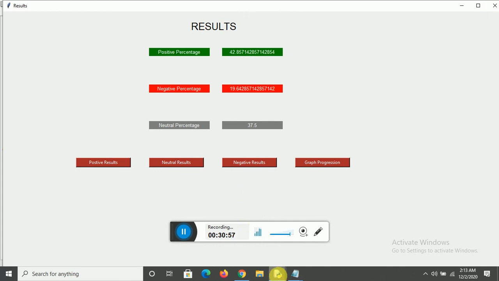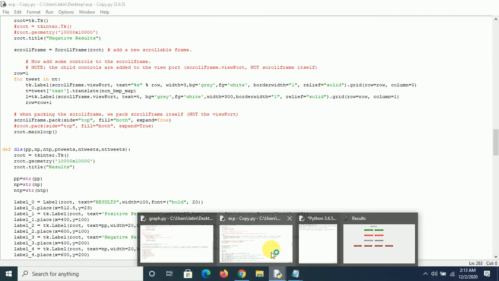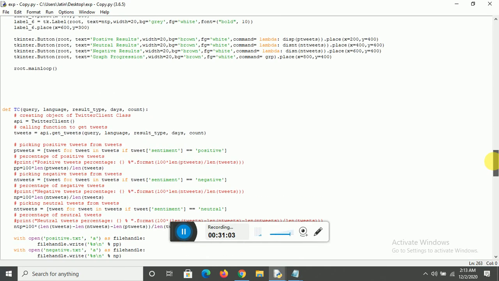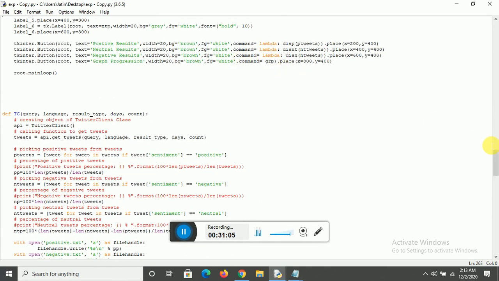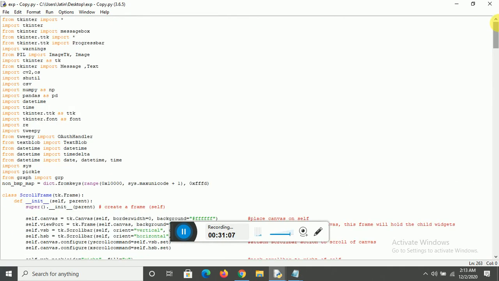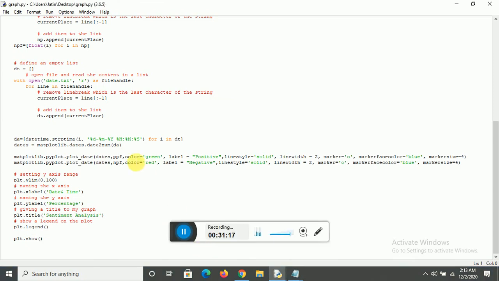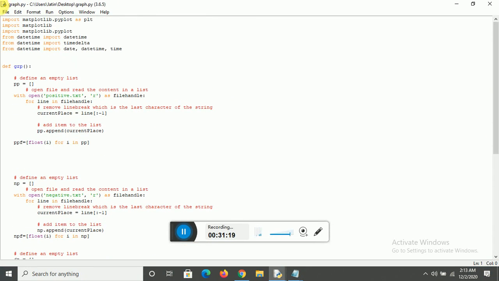And now let's go for graph progression. As I said, when we click on graph progression, the command grp is executed. So this is from graph import grp. This is the command for importing graph. Basically this is a separate function, this is the graph file, and this is the grp function which is used to make the graph.